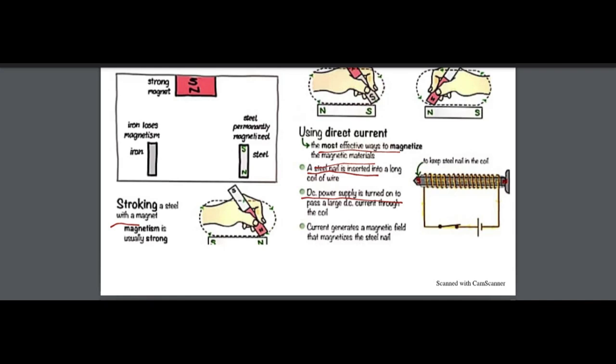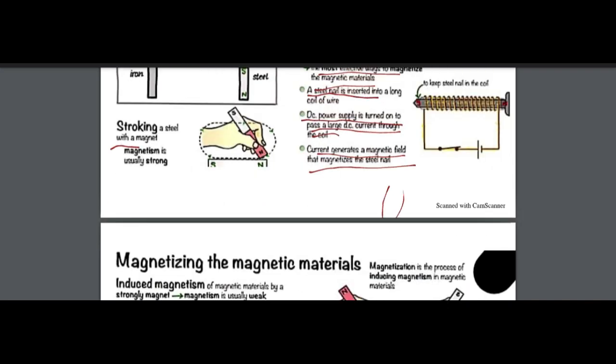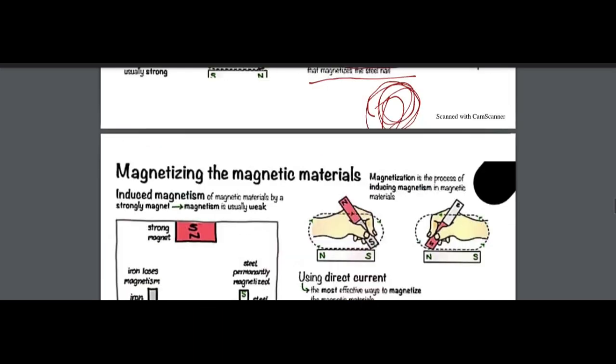So the DC power supply is turned on. Direct current is direct. There is no alternating process. The current is direct to that steel. There is not a middle way. Okay. So pass a large DC current through the coil. The current generates a magnetic field and that magnetizes the steel ring. For example, this is an equipment that is non-magnetized. So there is a coil of a magnetic field that will cover that nail and provide the magnetism power to that demagnetized object.